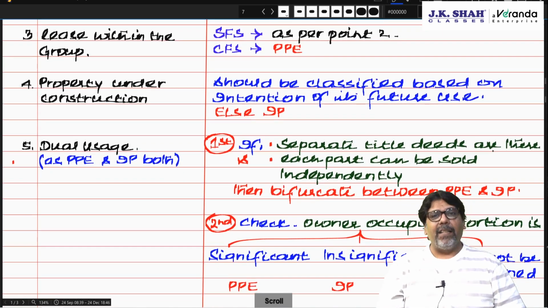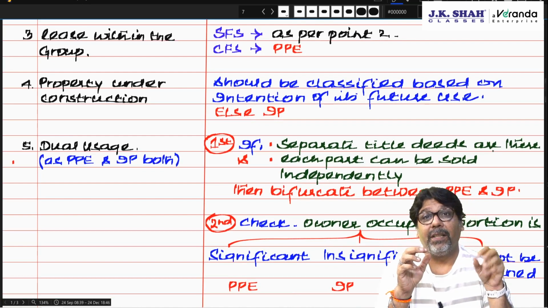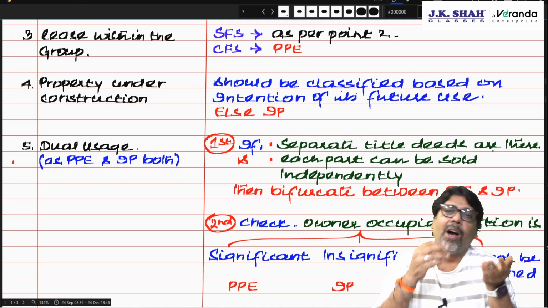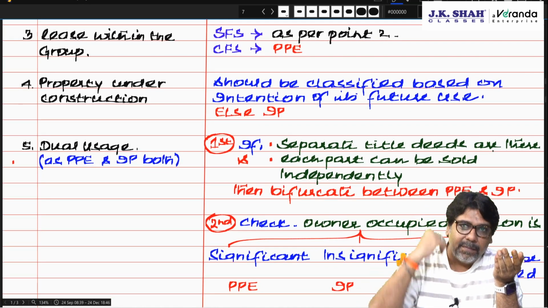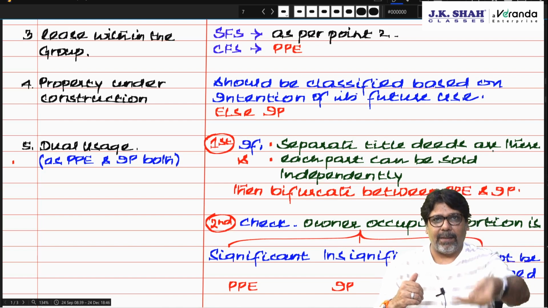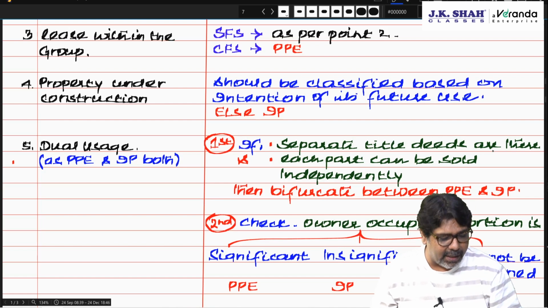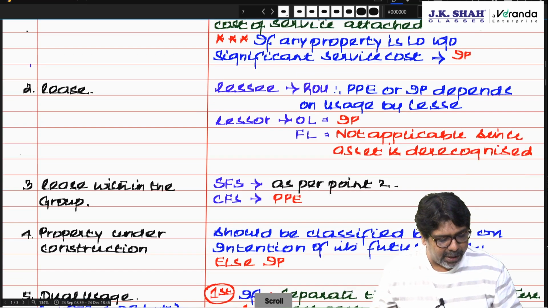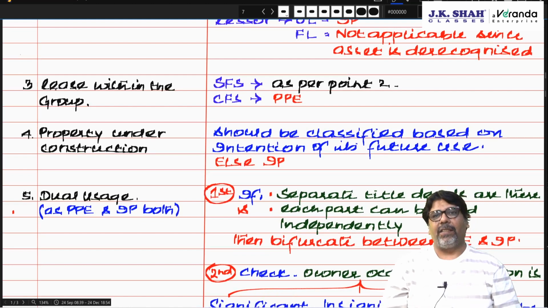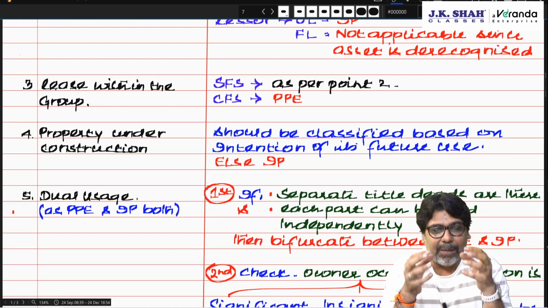Correct. If there is a lease within the group, that means one subsidiary has given the property on lease to another subsidiary, or the parent has given on lease to a subsidiary, or the parent has taken on lease from a subsidiary. So it can be subsidiary to subsidiary, parent to subsidiary, subsidiary to parent. In whichever case, in separate financial statements, you will treat it as per point number 2 only. But in the consolidated financial statement, it will be treated as PPE if the property is within the group.